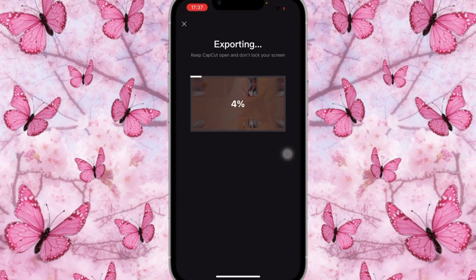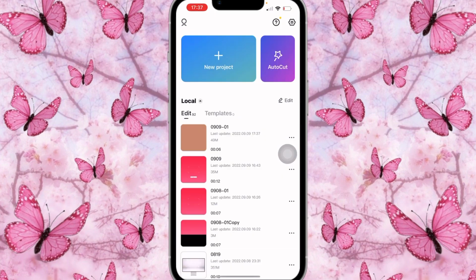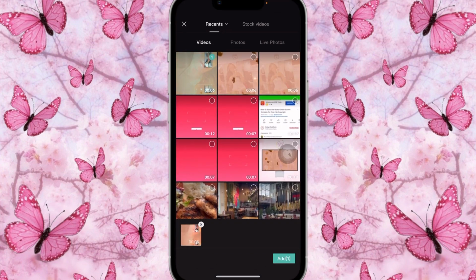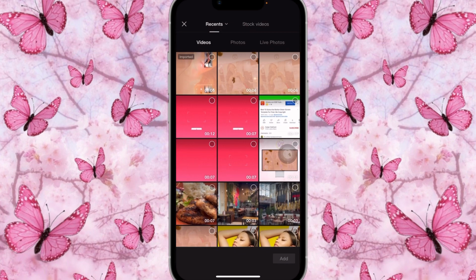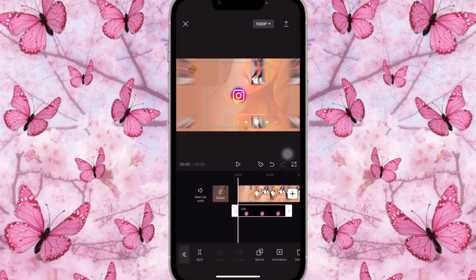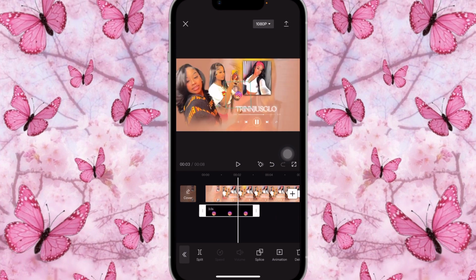Make sure that you moved up the picture and the text and stuff like that in order for you to have space to add these two. So great, this is going to save. Once that is done saving, we're going to add it back. Done. You're going to click on new project and you're going to add it back. And now you're going to click on overlay, and then you're going to add the 2 social media logos, which is Instagram and TikTok. So you're gonna bring it down small enough, and you're gonna place this one right here,